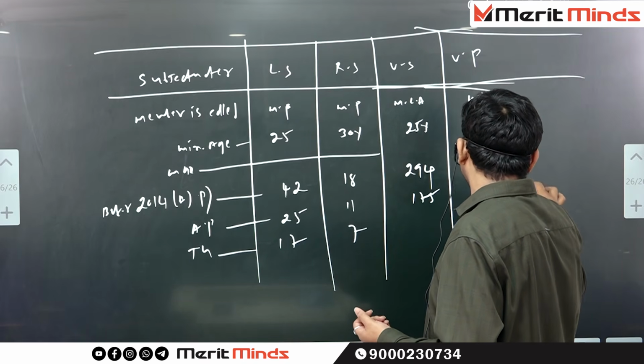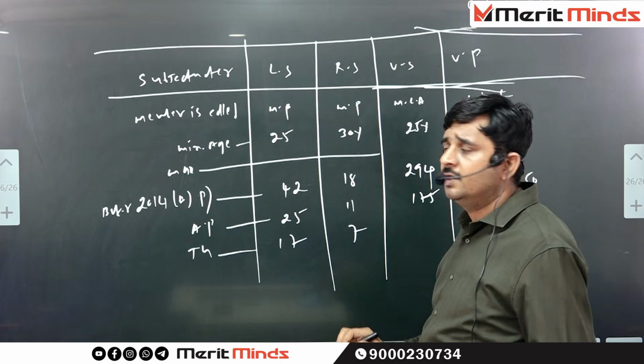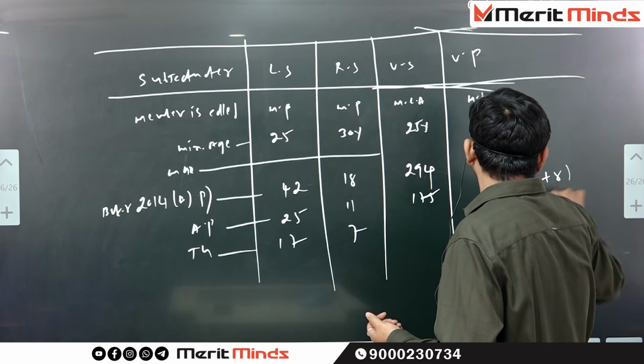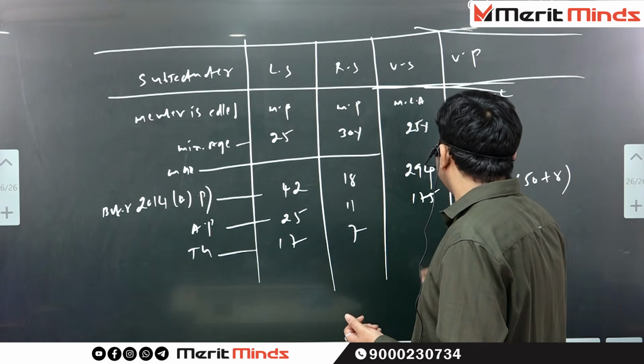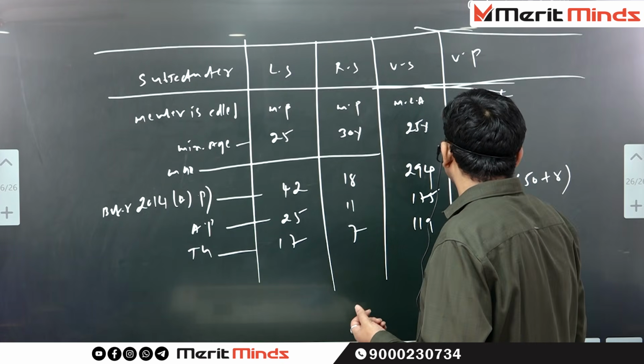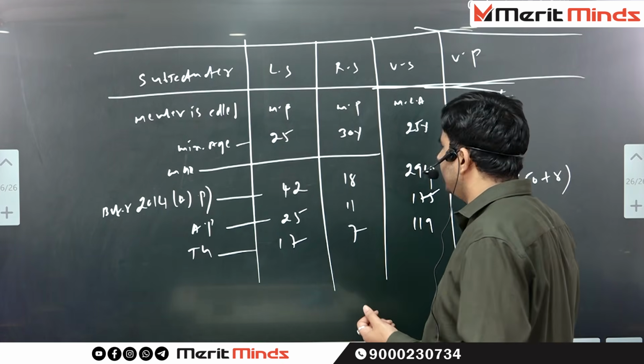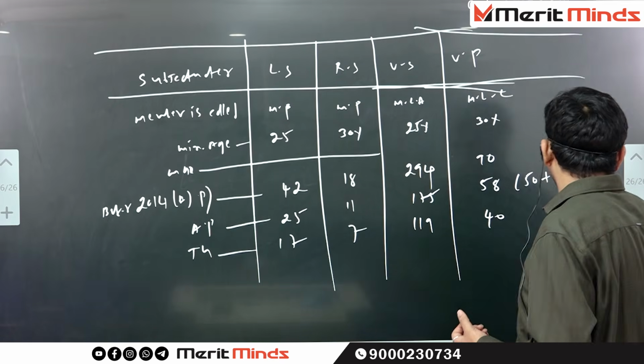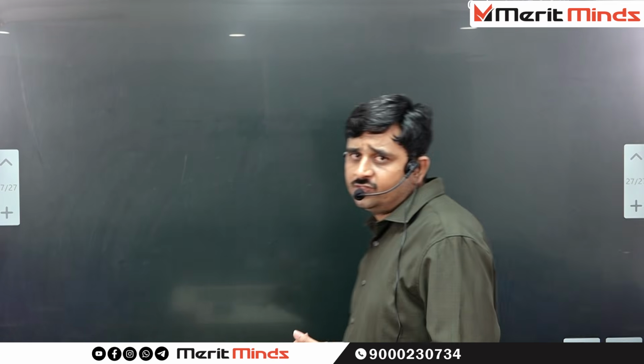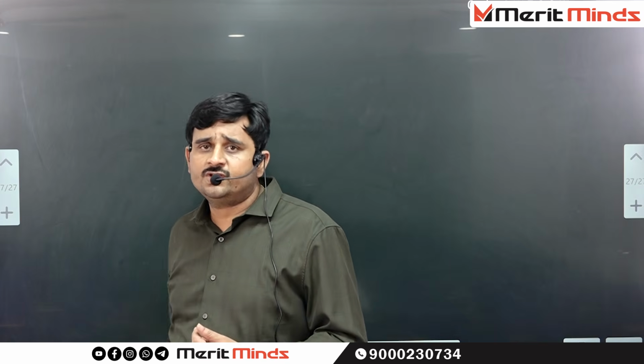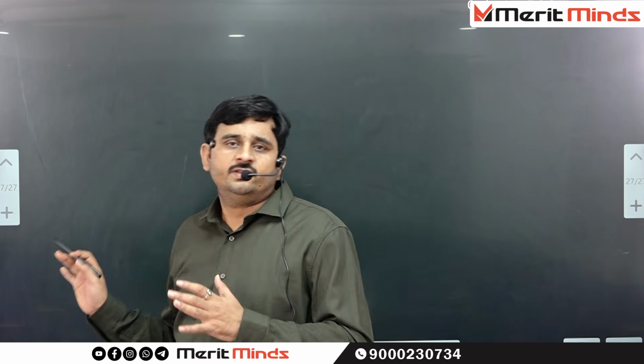At that time it was 50. In 2014, they extended it by 8. So 50 plus 8, 58. In Telangana, Vidhana Sabha representation is 119. Vidhana Parishad representation is 40. If you make this type of table, instead of reading 50 to 60 pages, you have a chance to cover the information within 4 pages. So this is the method.